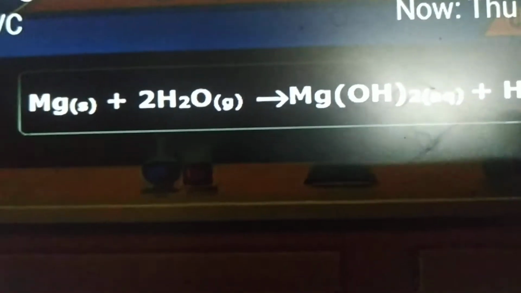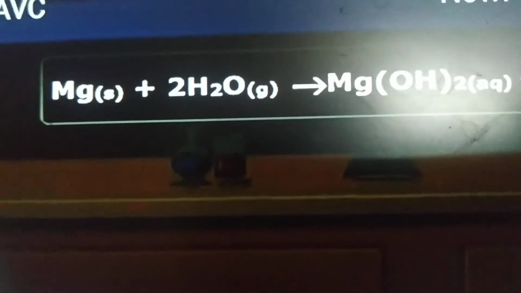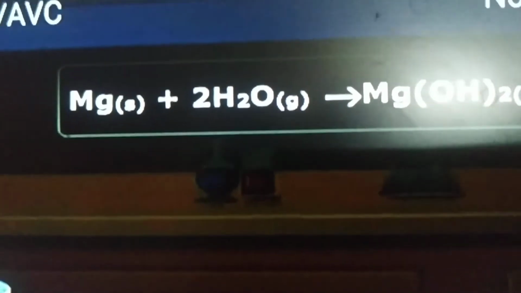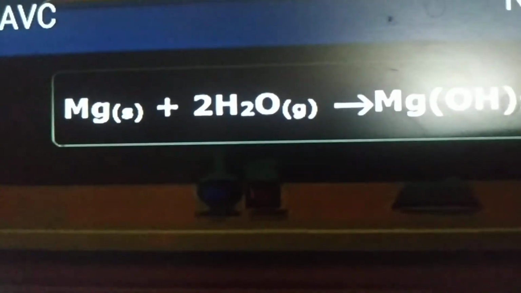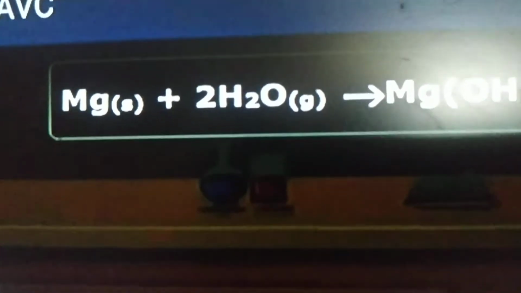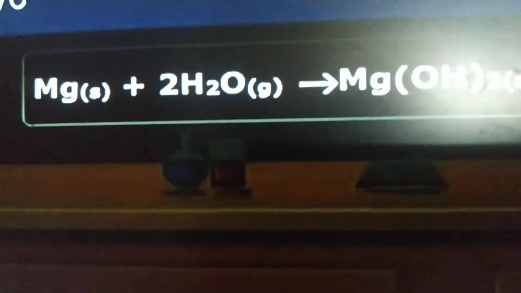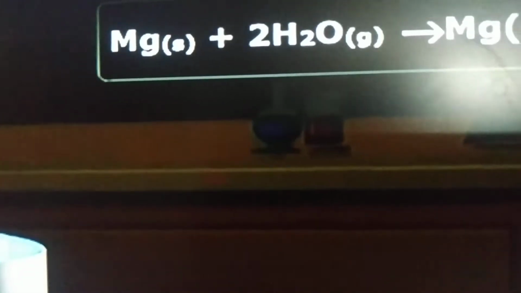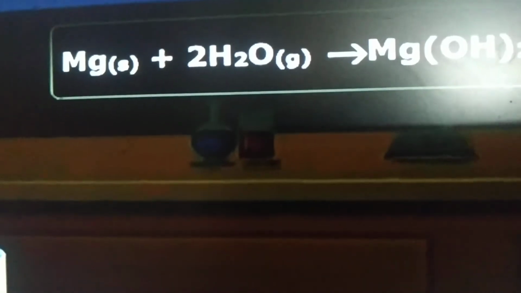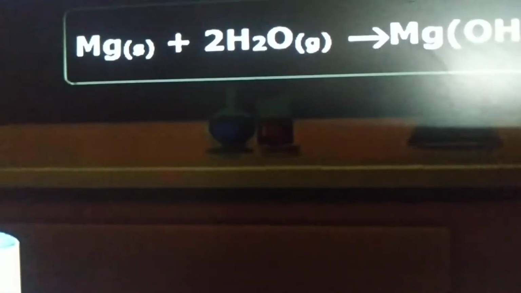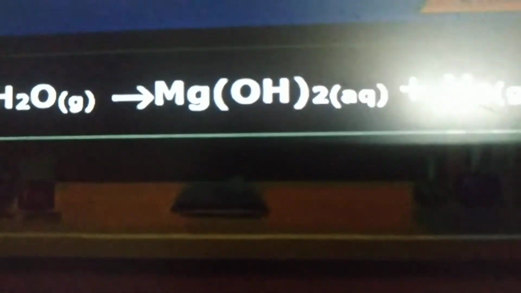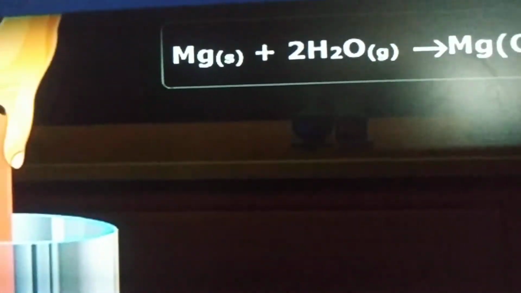For this we use this reaction: Mg, magnesium in solid state, plus 2H2O, water molecules, two water molecules. Magnesium plus water gives rise to magnesium hydroxide, an aqueous solution, and also hydrogen gas, H2, is released.